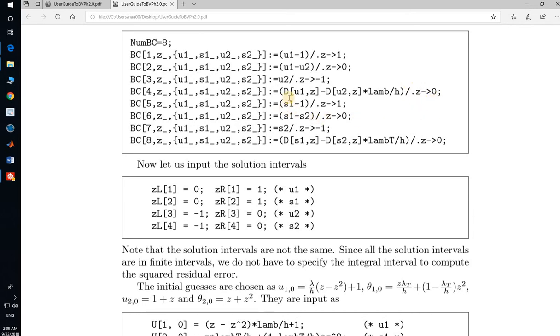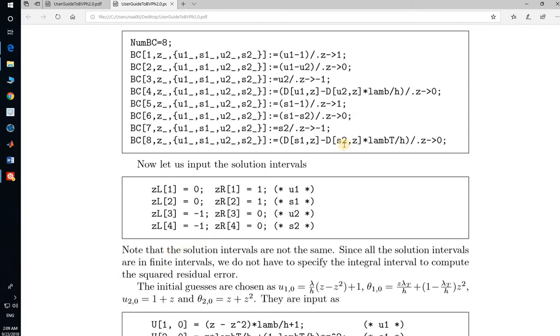Same thing here: s1 equal to 1 at z approaching 1, and s1 minus s2 at the point z approaching 0. Here z approaching 0 means y approaching 0. This is the global variable. We choose it in bvph as.